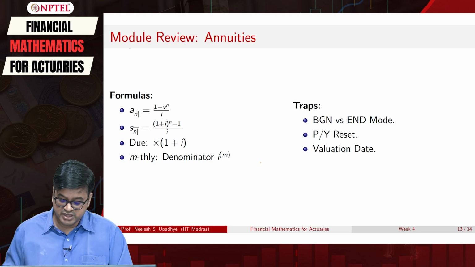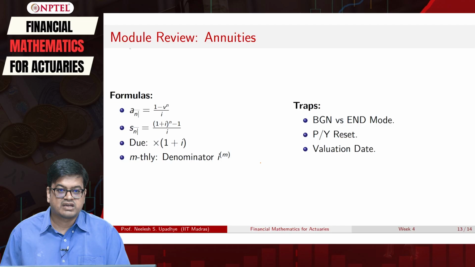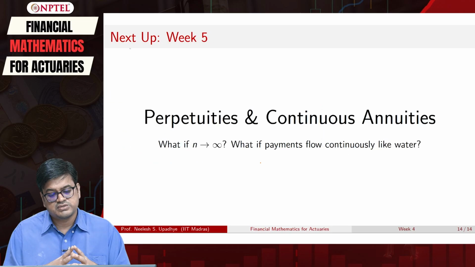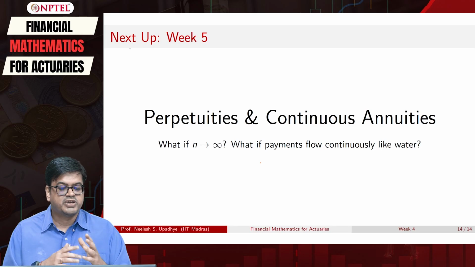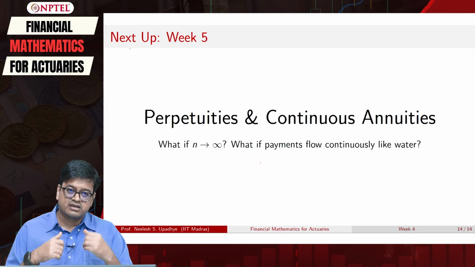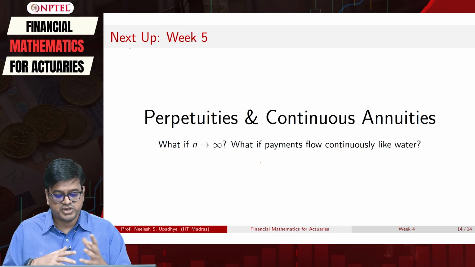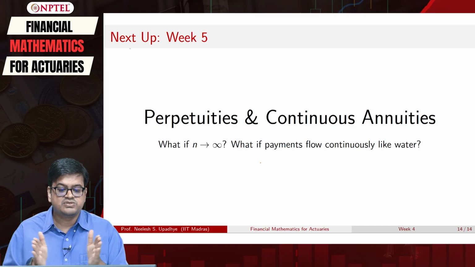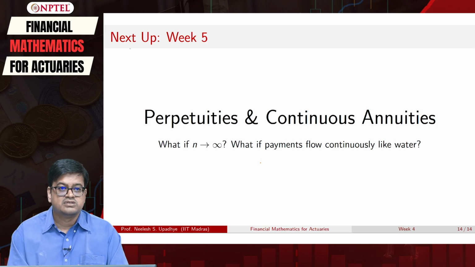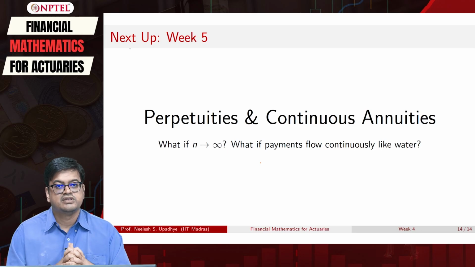Okay. So what is coming in the next week? We are leveling up our game. We will look at level annuities, right. For that we need two concepts. One is perpetuities, another one is continuous annuities. Perpetuities are nothing but, if I do not want to stop the payments, I want to continue, let the payments continue till n is infinite. So that is perpetuity. What if I reduce the compounding frequencies and payments flow continuously like water? All these cases we will discuss in the next week. See you in the next week. Thank you.